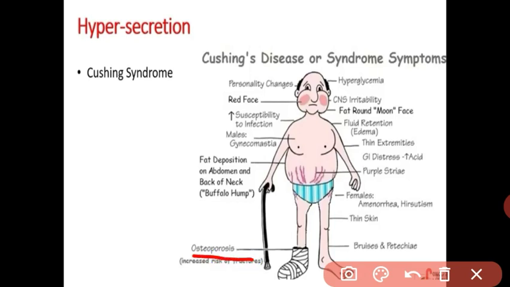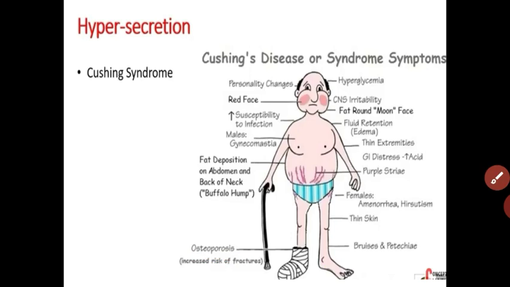Got it, student? What are the deficiency diseases of hyposecretion and hypersecretion? Hyposecretion causes Addison disease, and hypersecretion causes Cushing syndrome. Cushing syndrome involves obesity, hyperglycemia, osteoporosis, and salt and water retention. So the person has swelling on the face and body, because the water and salt balance in the body is not regulated. Got it, student? Adrenal gland.